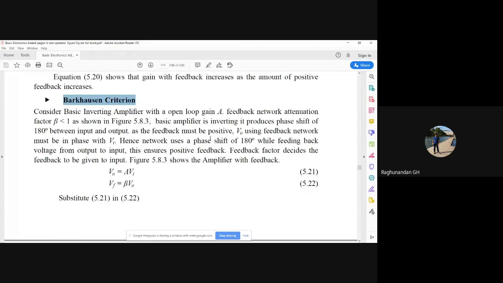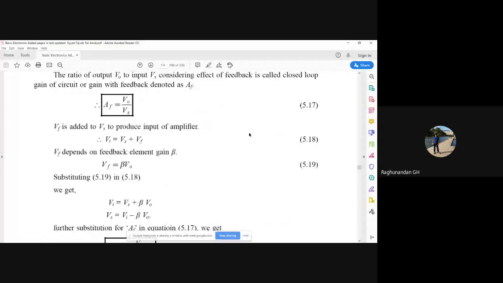What he told is, if you want to tell any circuit as an oscillator, if someone tells you this is a circuit which is going to generate oscillation, then what you have to do is test two conditions. If those two conditions are satisfied, then only you can approve that particular circuit as an oscillator. So what are those two criterions?